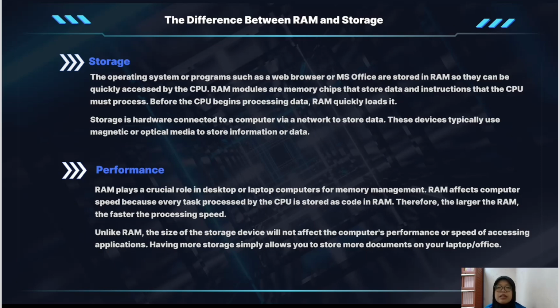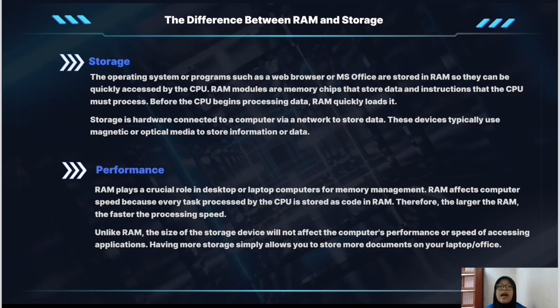RAM modules are memory chips that store data and instructions that the CPU must process. Before the CPU begins processing data, RAM quickly loads it. Storage is hardware connected to a computer via network to store data. This device typically uses magnetic or optical media to store information or data.